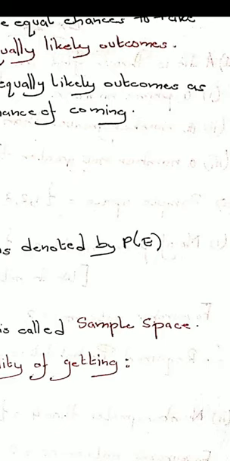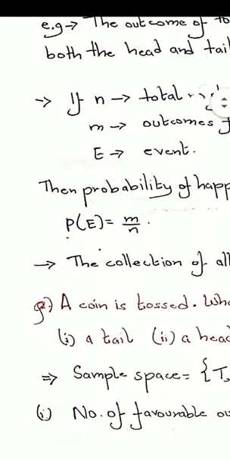All of you would have played Ludo during this lockdown. In that Ludo, if you see the dice, what are the outcomes? The numbers are 1, 2, 3, 4, 5, 6. The entire set will be the sample space. Okay, so let us start.